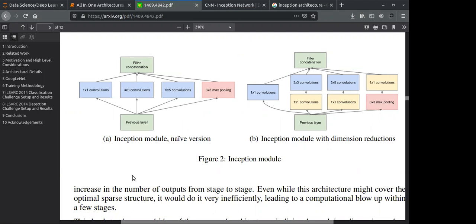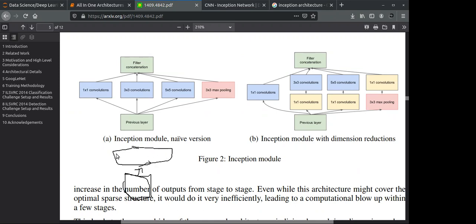Suppose this is my input image, and after that we are adding some filter on it, and we are getting some information like this.